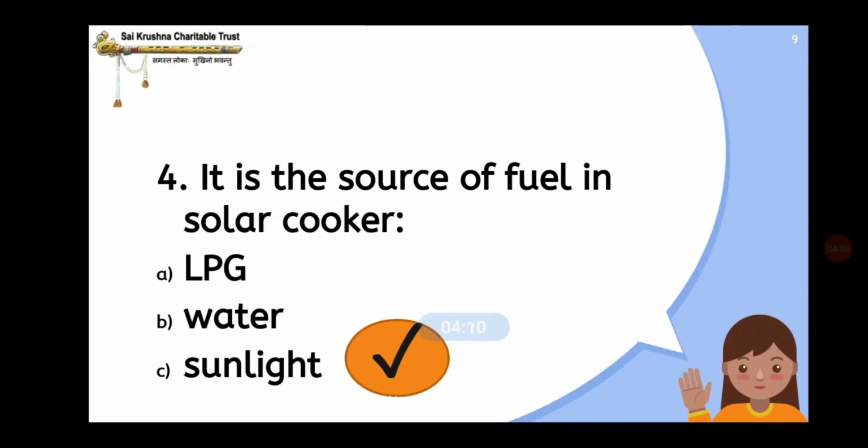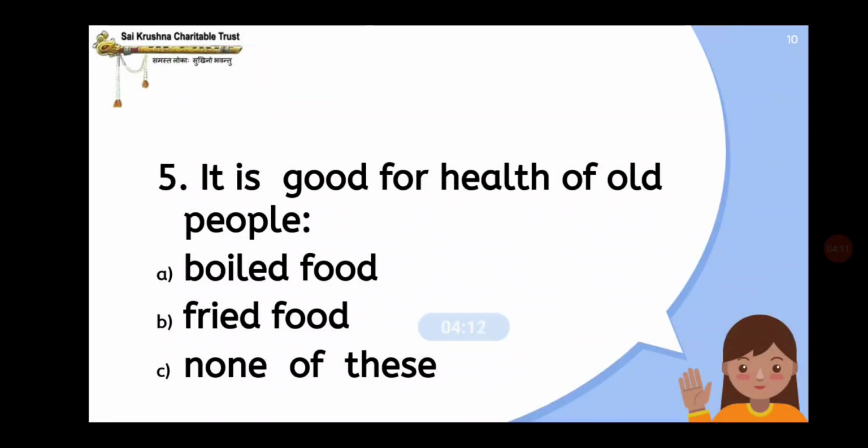Next we have the fifth question. It is good for health of old people. What is the correct answer? I will give you the options: boiled food, fried food, none of this. The answer is boiled food is good for health of old people.